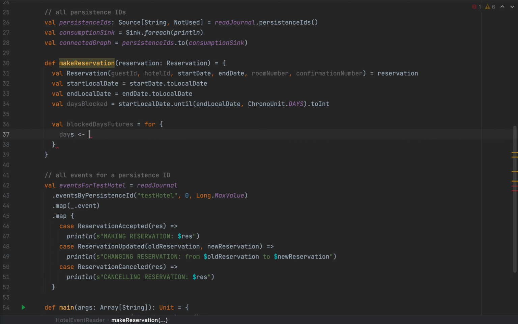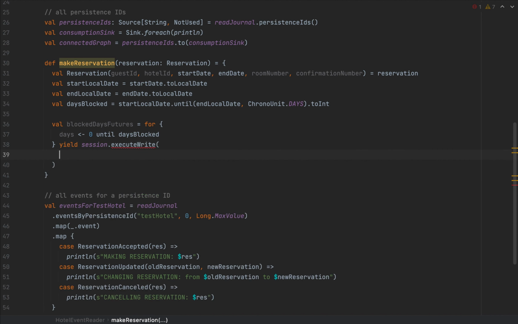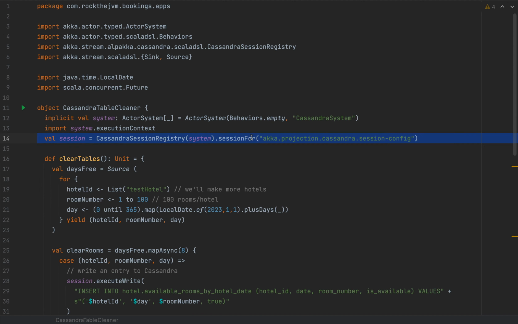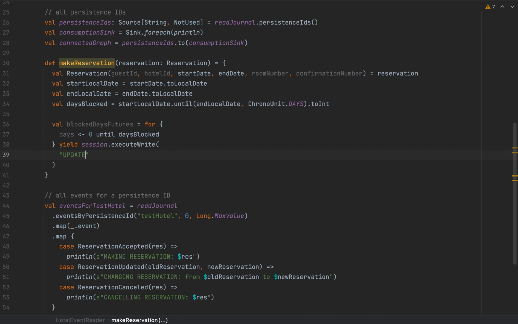For every day in 0 until daysBlocked, because that is an int, I'm going to yield a future obtained by session.executeWrite, and I'm going to write the statement to update the hotel available rooms by hotel date table. So I'm going to copy this name and paste it here.